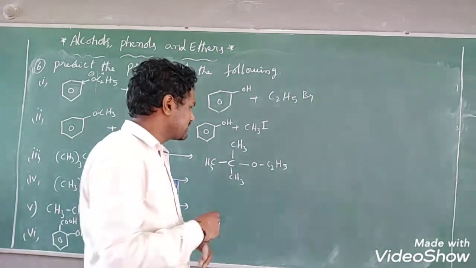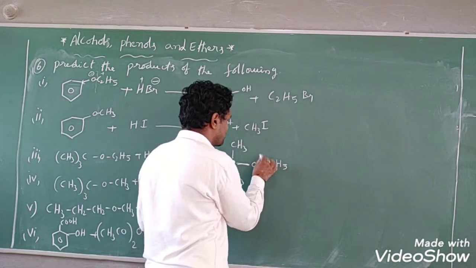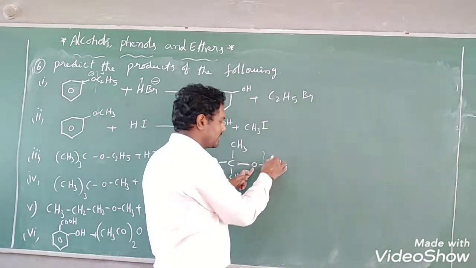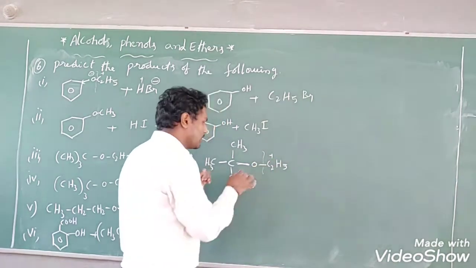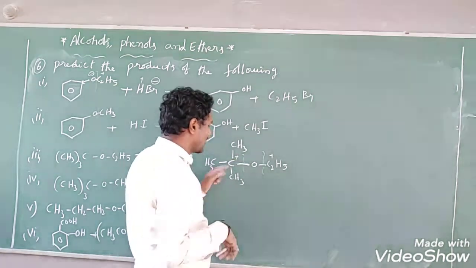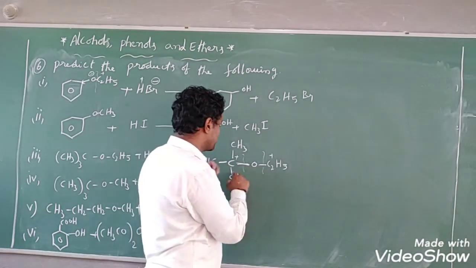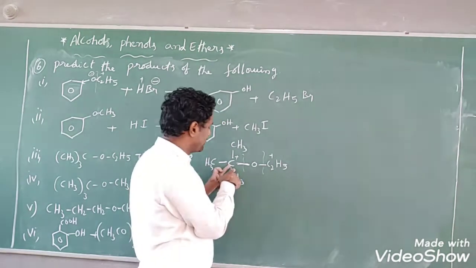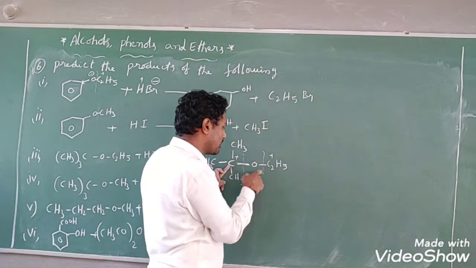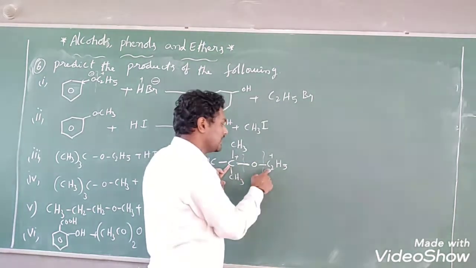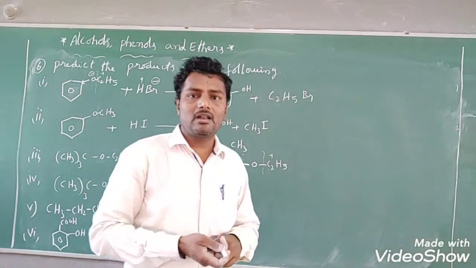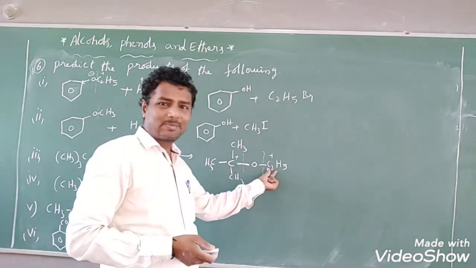Here the bond can break easily, since both are single bonds. After breaking the bond between oxygen and carbon on the ethyl side, a primary carbocation will form. If you break the bond between carbon and oxygen at the other position, we get a tertiary carbocation. Which carbocation is more stable? Tertiary carbocation is more stable than primary carbocation.